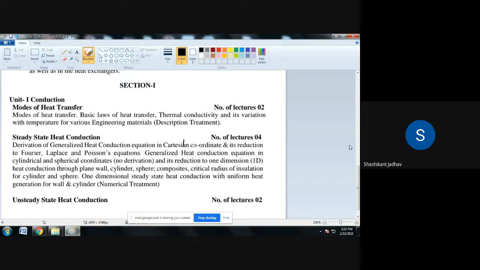Next, heat conduction through plane wall,